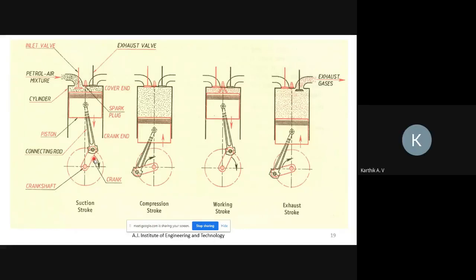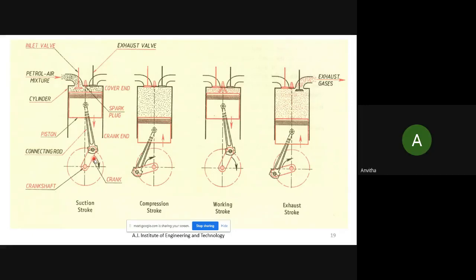Can you explain the suction stroke? Alisha. Anmita.